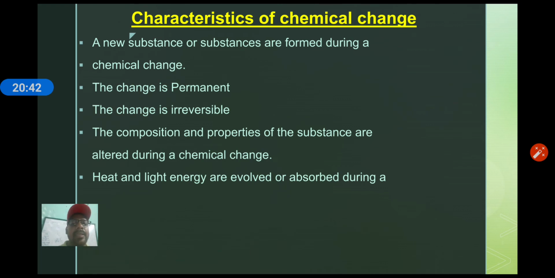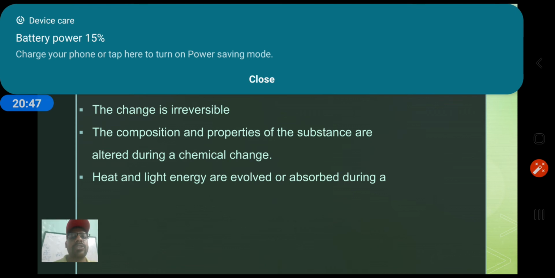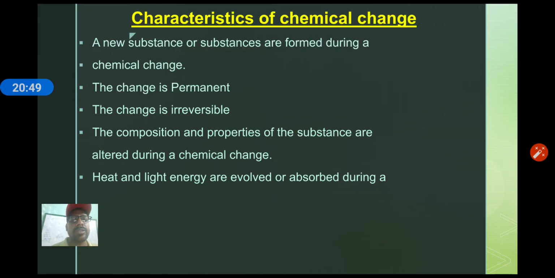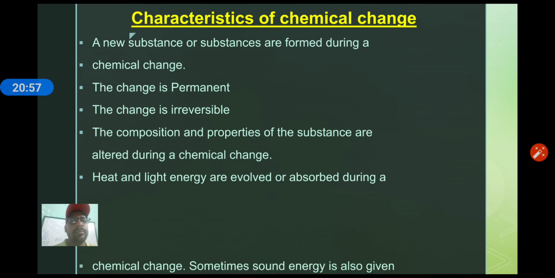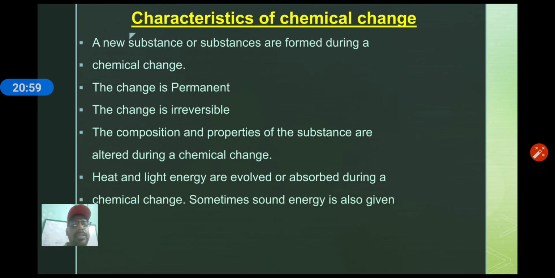Heat and light energy are evolved or absorbed. Yes, during chemical reaction, energy either will be absorbed or evolved. In a chemical change, sometimes sound energy is also given. Yes, like a cracker bomb, you can see that a loud sound comes from it because of chemical reaction.